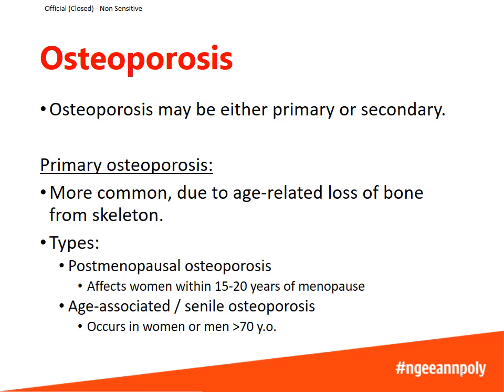Osteoporosis can develop as a primary disorder or secondarily due to some other factor. Primary osteoporosis is much more common, and it is due to age-related loss of bone from the skeleton. There are two types of primary osteoporosis. Firstly, postmenopausal osteoporosis, which affects women within 15 to 20 years of menopause. If we think about menopause, that's around 50 years old, so this affects women who are around 65 to 70 years old. The second type is age-associated or senile osteoporosis, and this occurs in both men and women above 70 years old.